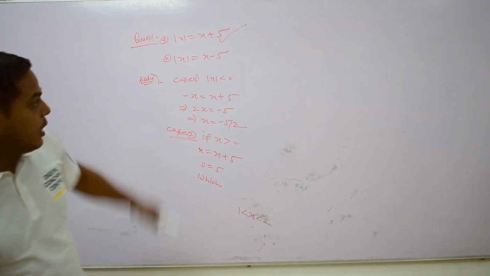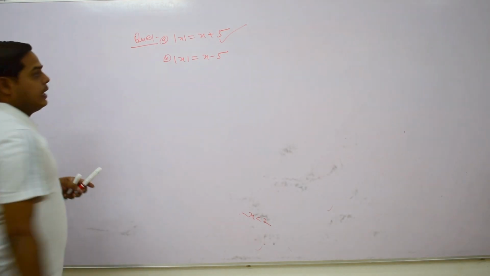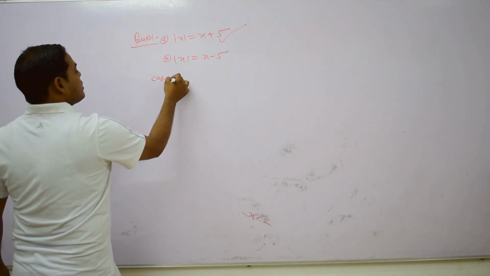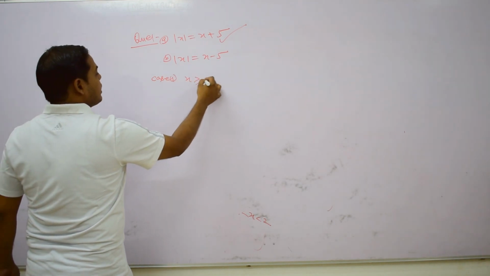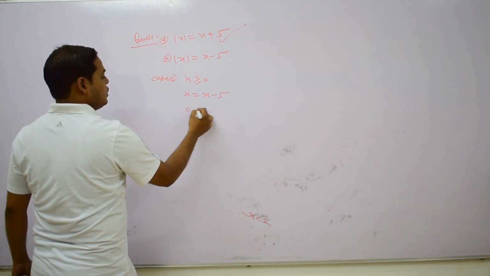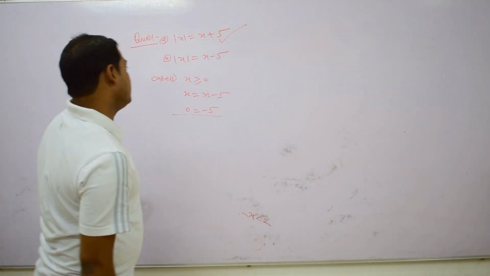Similarly, we can discuss B. In case number 1, if x is greater than or equal to 0, then |x| = x − 5, so x = x − 5 gives 0 = −5, which is also an absurd result. So it is not possible.